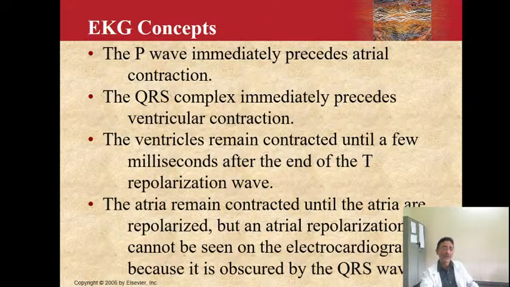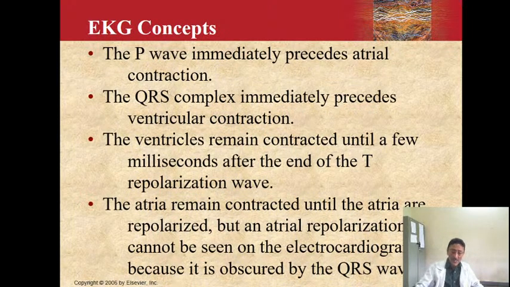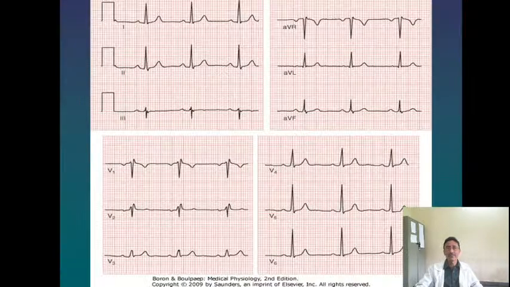The atria also remain contracted until the atria repolarize, but we do not see an atrial repolarization wave because it is merged with the QRS complex. So why do we not see the atrial repolarization? The atrial repolarization is not seen because it coincides with the ventricular depolarization and it gets merged.